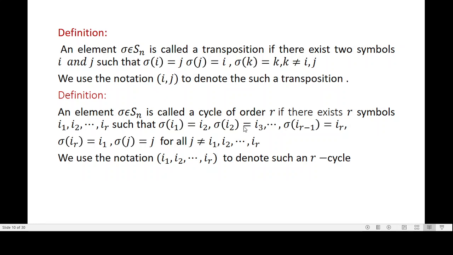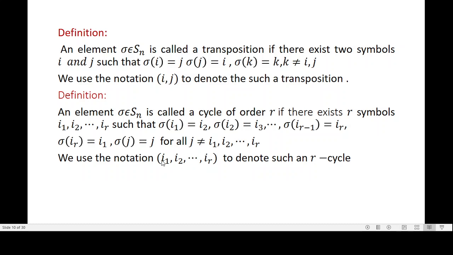Okay. Now, what do you mean by a cycle of order r? An element sigma belonging to Sn, that is a permutation, is called a cycle of order r if there exist r symbols i1, i2, etc., ir such that sigma of i1 is equal to i2, sigma of i2 is equal to i3, sigma of i3 is equal to i4, sigma of i4 is equal to i5, etc. Sigma of i(r-1) is equal to ir, and sigma of ir is equal to i1, whereas sigma of j is equal to j, where j is not equal to i1, i2, etc., ir.